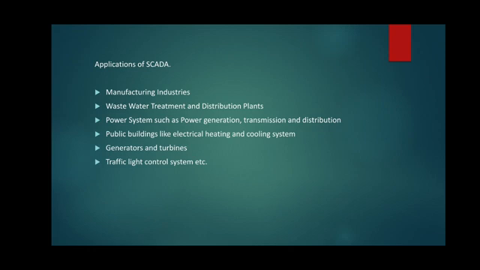There are numerous applications of SCADA system, but we can list out a few. SCADA is used in manufacturing industries. It is used in wastewater treatment and distribution plants. SCADA is used in power systems such as power generation, transmission and distribution. These are used in public buildings like electrical heating and cooling systems. SCADA can be used for generators and turbines. It can also be used for traffic light control systems. So, these were some of the applications of SCADA.